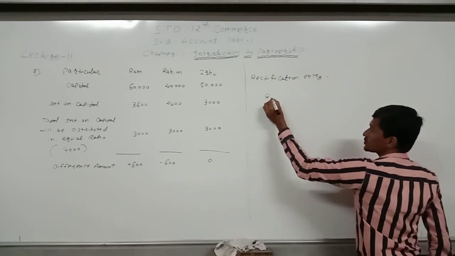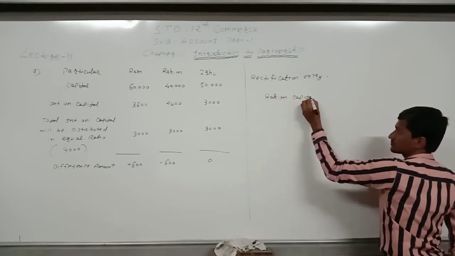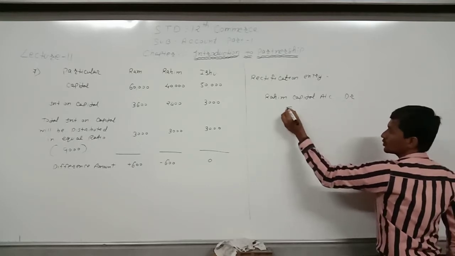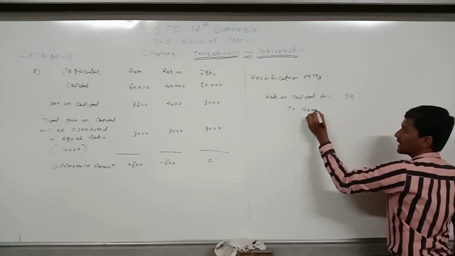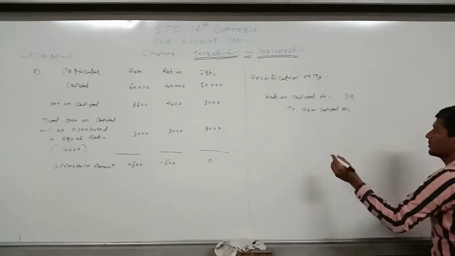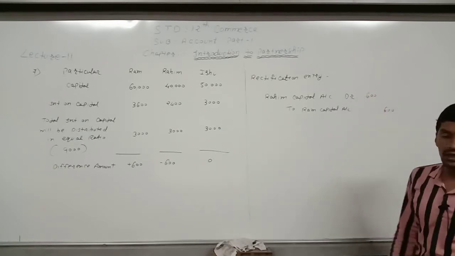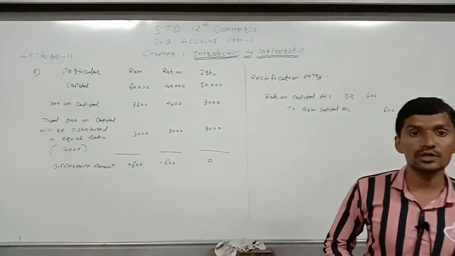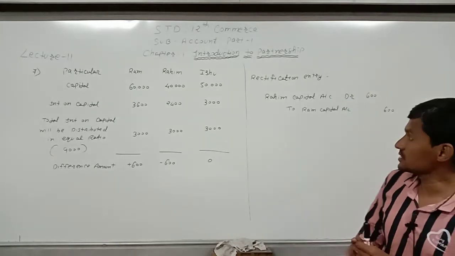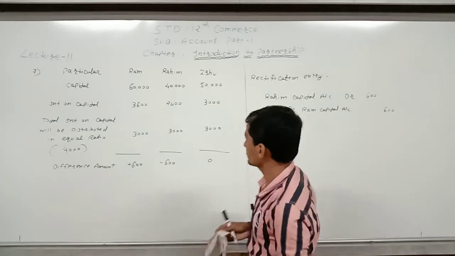Now the rectification entry. The minus amount is Rahim's, so Rahim's capital account debit to Ram's capital account. The amount will be 600. So this is the rectification entry for interest on capital which was missed out by mistake. So this is the answer. Now let us see sum number 8.